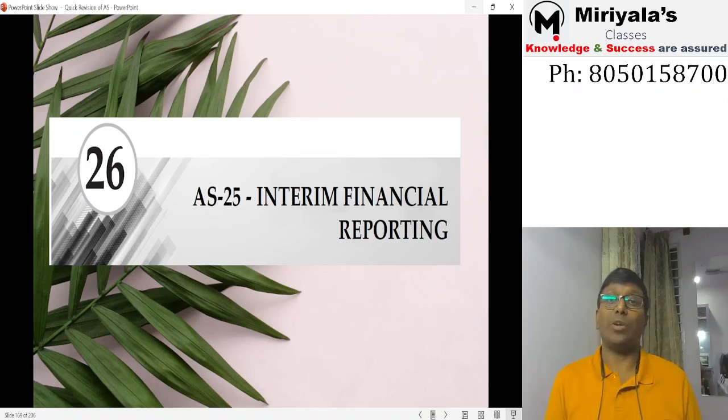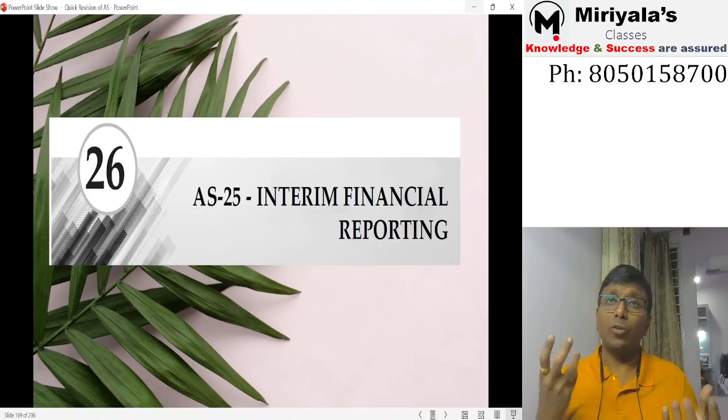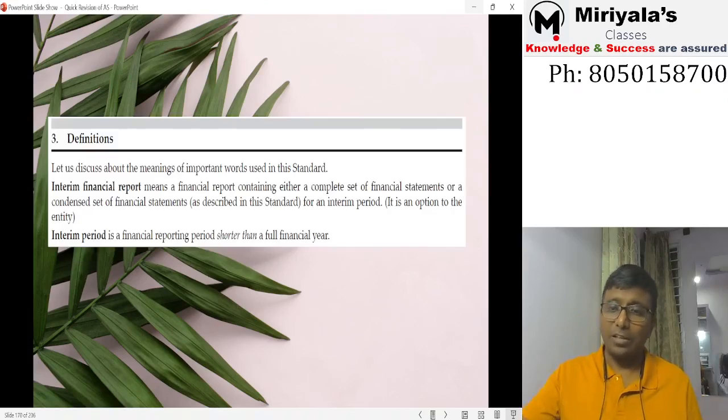Let's go to accounting standard 25, which is interim financial reporting. What is interim, sir? Interim means if you are going to prepare financial statements for a period less than 12 months. But this is not applicable if, for example, you are preparing for a first year company, sir, that's why I'm preparing for less than 12 months. Is it interim? No, it is not interim. Where you are there for the full year, but you are preparing, you may submit it to the banker, you may submit it to SEBI or whatever the purpose. If you prepare it, then it is called interim financial statements.